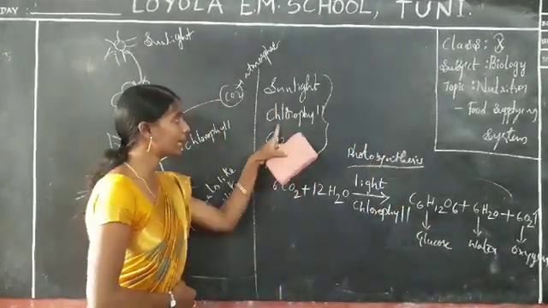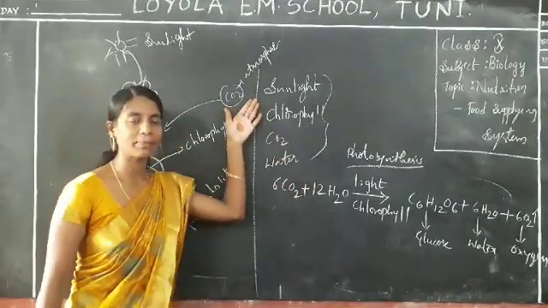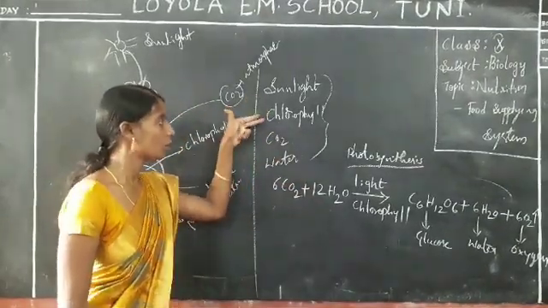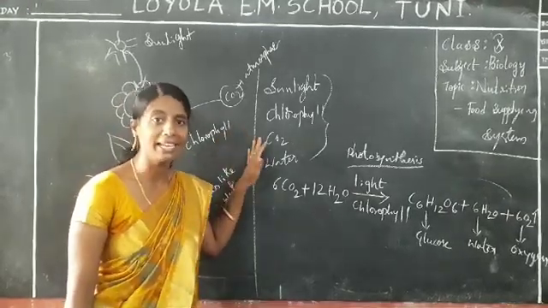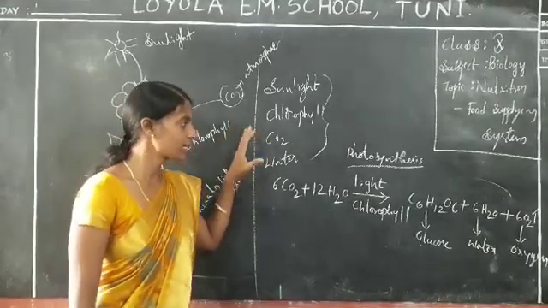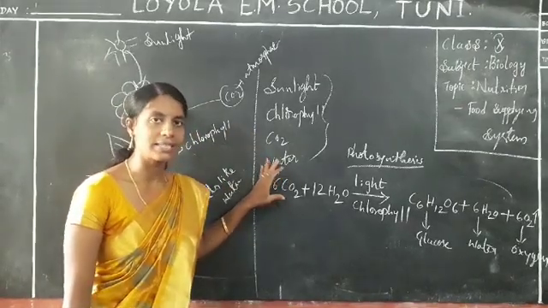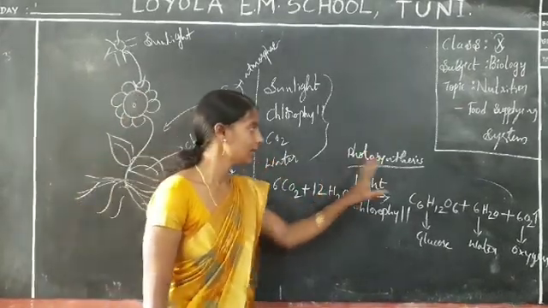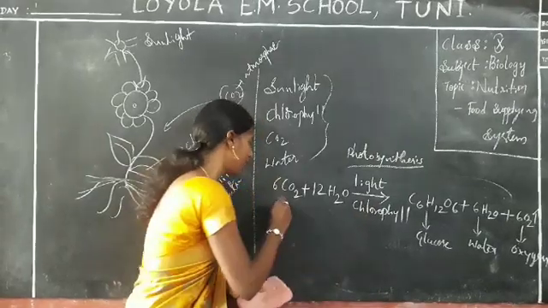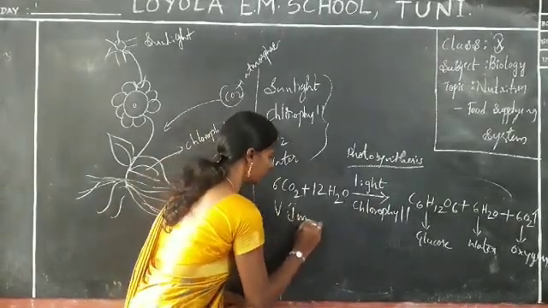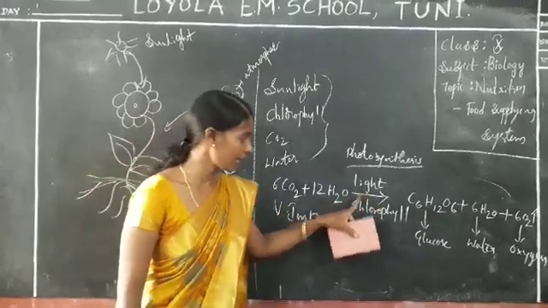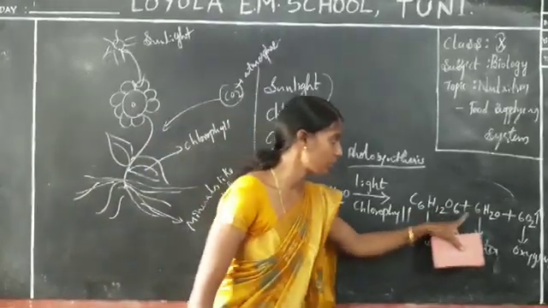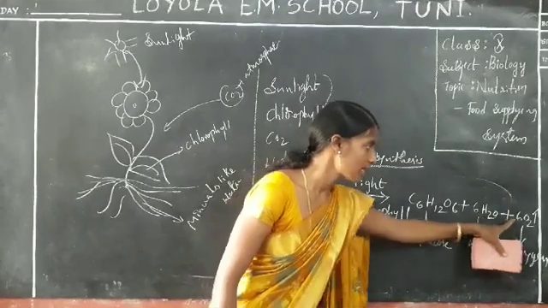How many needed materials are there? There are 4 needed materials: sunlight, chlorophyll, CO2 and water. This is the main equation shown in our 10th class syllabus, a very important equation. 6CO2 plus 12H2O in the presence of light and chlorophyll gives C6H12O6 plus 6H2O plus 6O2.